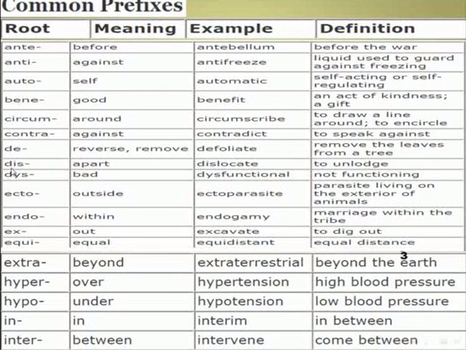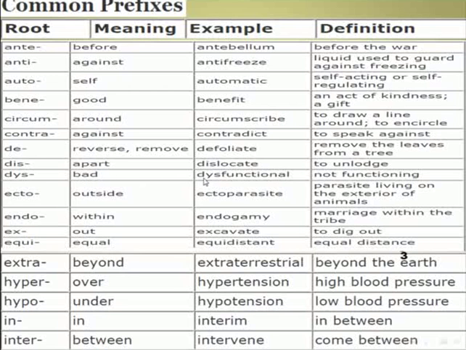Another prefix, dis. The meaning for this, apart. Example for the use, dislocate. Definition for dislocate, to dislodge. Another example of a prefix, dys with Y. The meaning, bad.